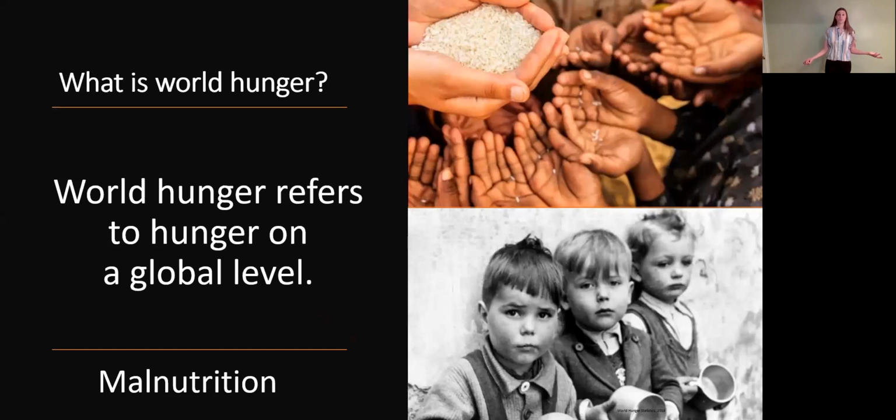So first, what is world hunger? World hunger refers to hunger on a global level. So it's exactly what you think it is. It's people in the world that are hungry. We often use the synonym malnutrition, those that don't have enough food. That is what world hunger is.